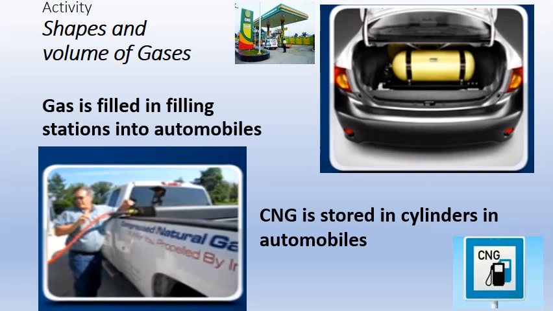So these gases take the shape of the container. They have no fixed volume and no fixed shape. See, when you fill air into the tube of a bicycle, how can you fill the air? With the help of an air pump, isn't it? The air is already filled inside the tube, and you can still apply more air into the tube.